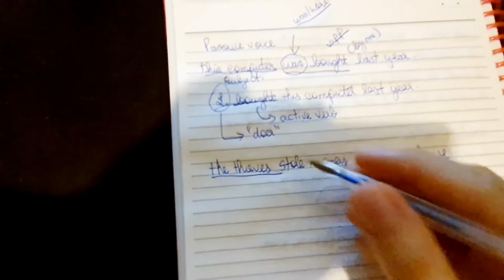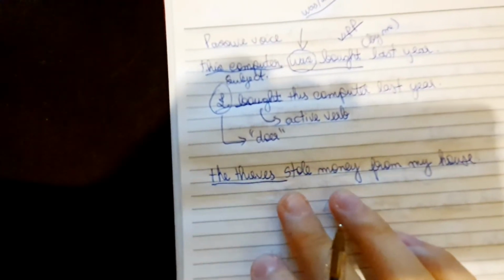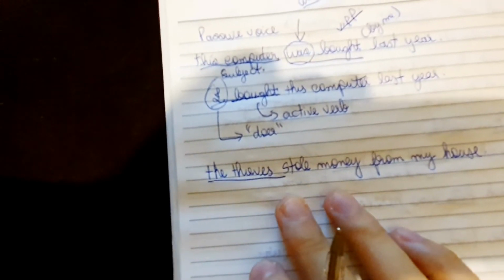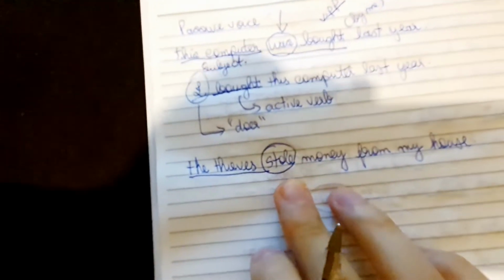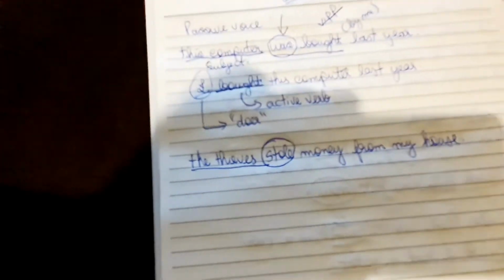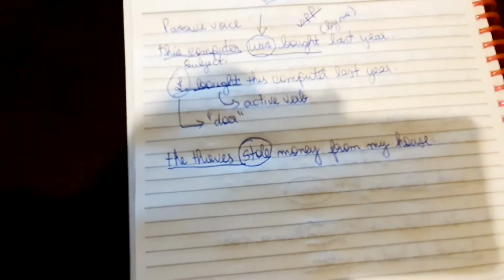The thieves are the doer of the action. They did the action of stealing money. So this is the active voice. Okay, this is stole, simple past. When I turn to the passive voice, let's see what it will be.